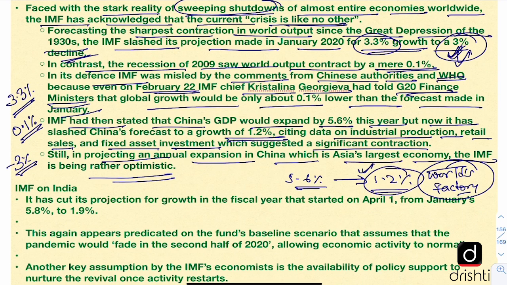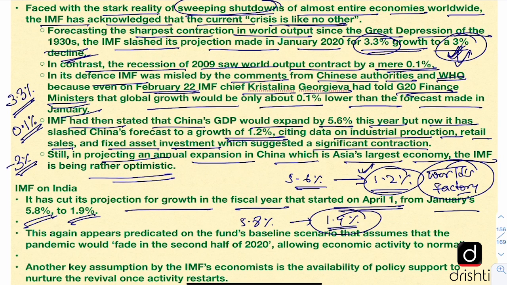Now let us look at what IMF is saying about India and India's growth story. IMF has also cut the projection for growth in the fiscal year that started on April 1 from January's 5.8% to 1.9%. So even India's projected economic growth from 5.8% has been cut down to 1.9% in the light of this pandemic. And this again appears predicated on the fund's baseline scenario that assumes that the pandemic would fade in the second half of 2020.